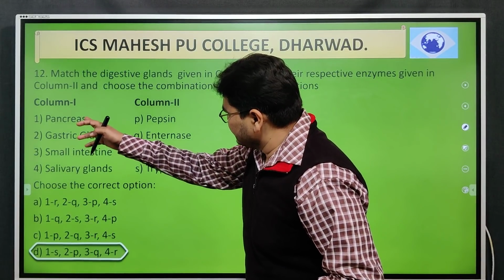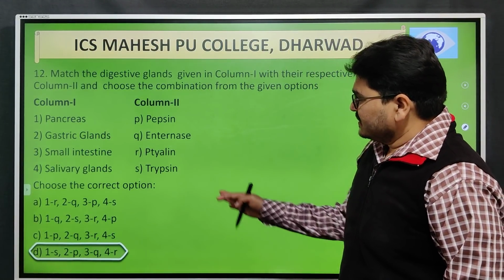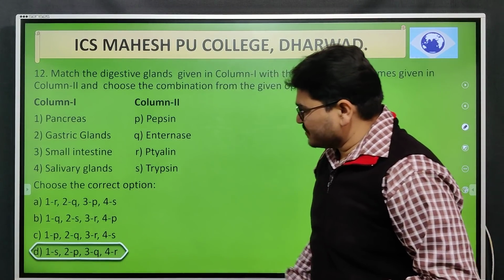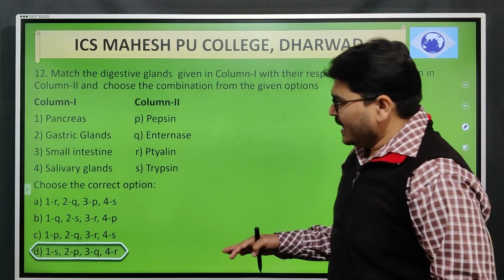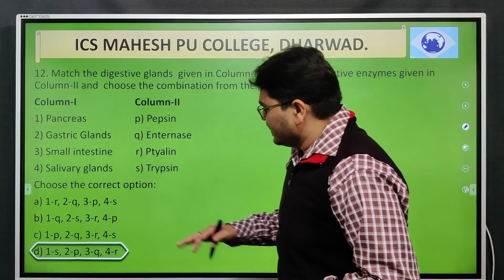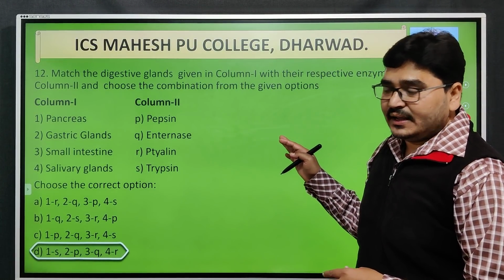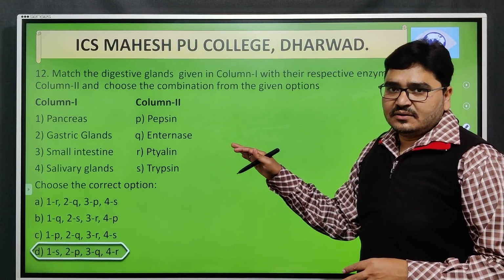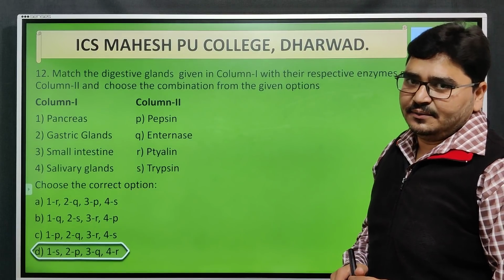That is 1S, that is pancreas, that is going to secrete the enzyme trypsin, whereas 2, gastric glands, used to have the pepsin, and the small intestine is going to have the enterase, and finally the salivary gland is going to secrete the enzyme ptyalin. Okay.